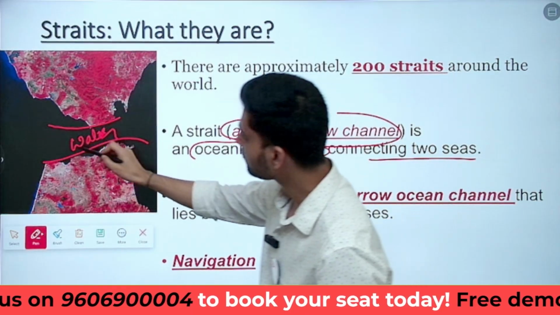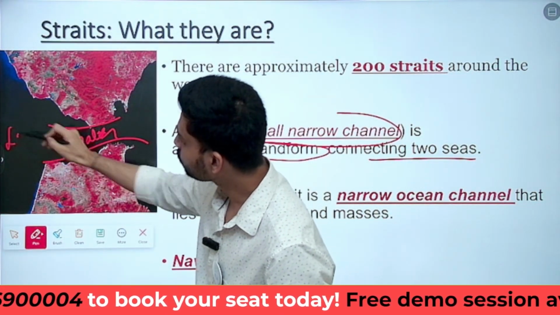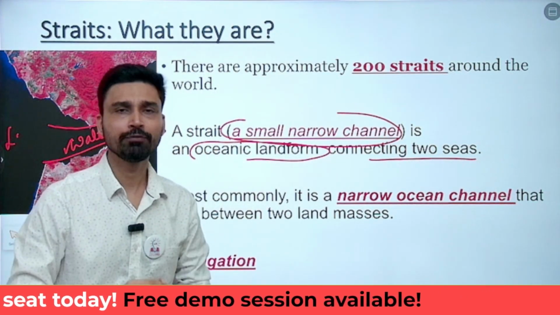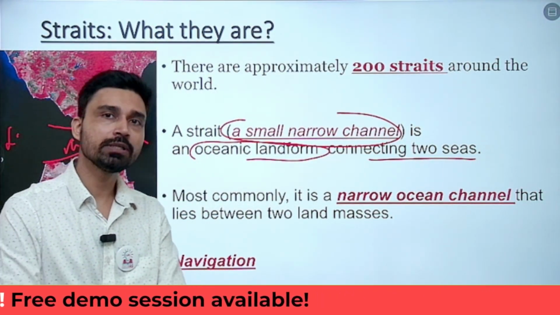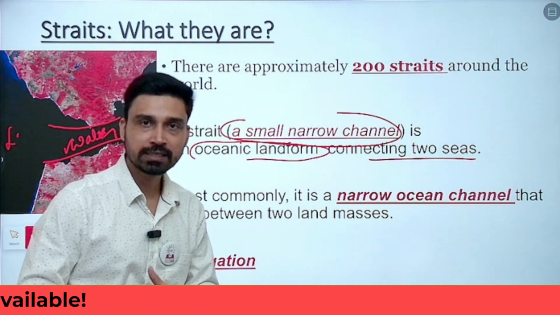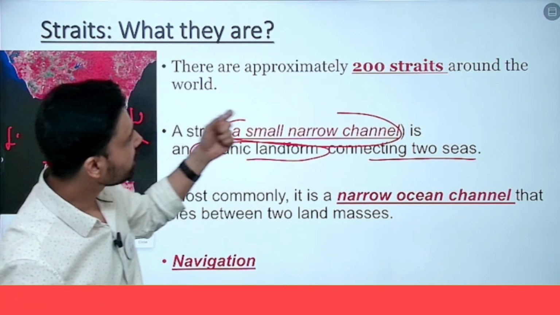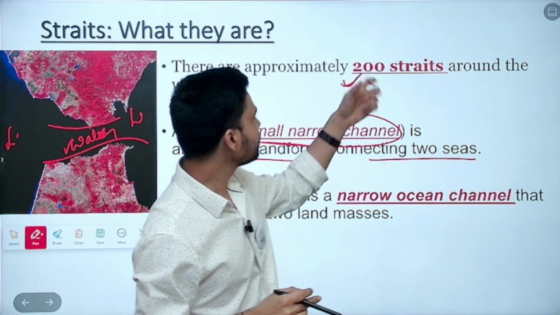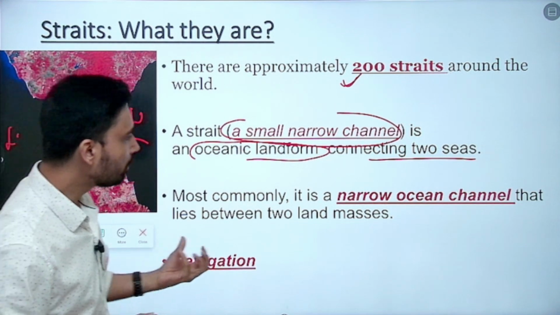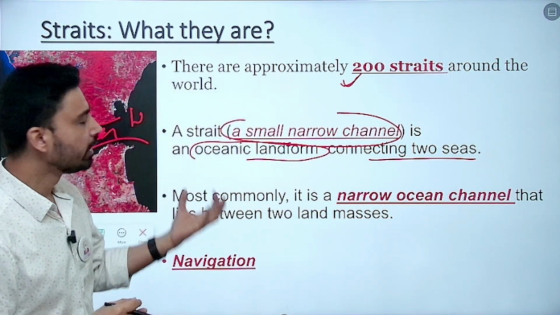For example, this is a strait. This side you have a large water body, and this side you have a large water body. All across the world, because 70% of our earth is covered with water, most of it in seas and oceans, the number of straits is very high. Roughly 200 straits are found on our planet. Most commonly it is a narrow ocean channel between two land masses.